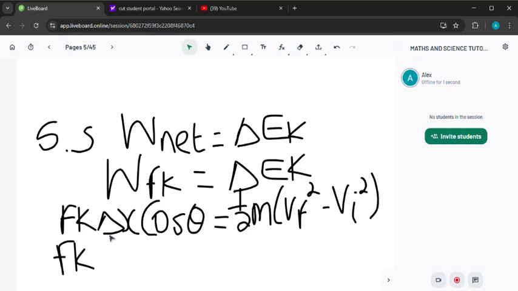Because frictional force opposes the motion of an object, theta is going to be equal to 180 degrees.